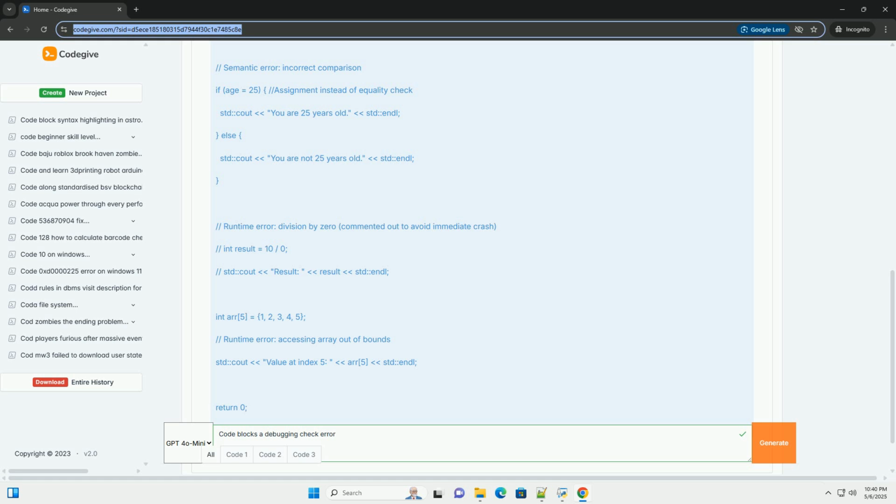4. Logical errors. These are subtle errors in the program's logic that lead to incorrect results. They are the hardest to find because the program might run without crashing, but it won't produce the correct output. Examples: incorrect formula, wrong algorithm.